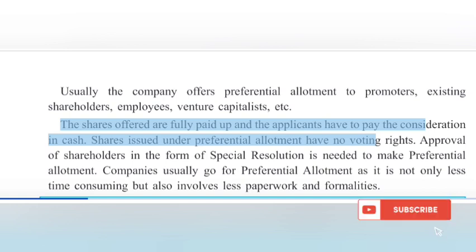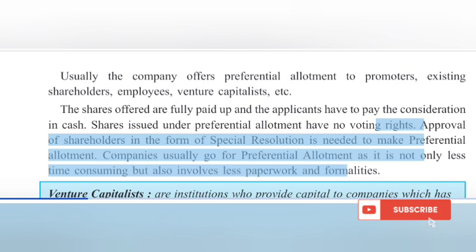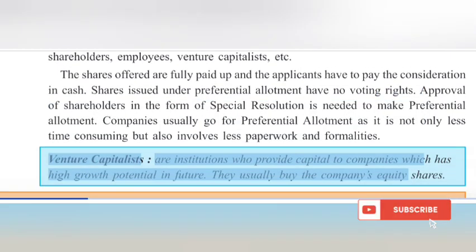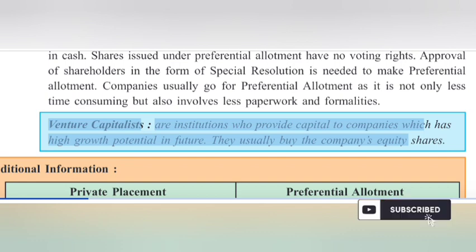Shares issued under preferential allotment have no voting rights. Approval of shareholders in the form of special resolution is needed to make preferential allotment. Companies usually go for preferential allotment as it is not only less time consuming but also involves less paperwork and formalities. Venture capitalists are institutions who provide capital to companies which have high growth potential in future. They usually buy the company's equity shares.